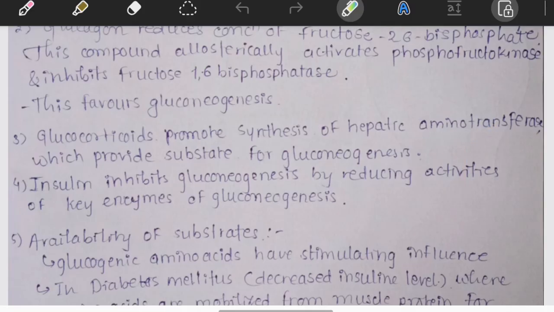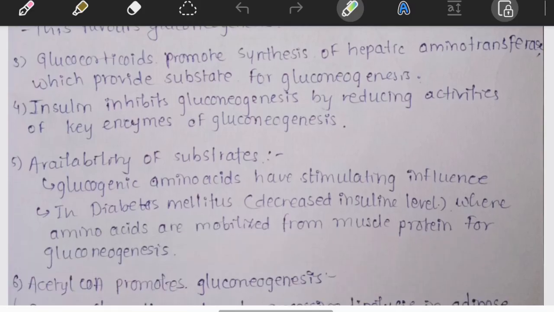Now think about insulin. After eating, blood glucose rises and insulin is released. Should gluconeogenesis continue? No. Insulin suppresses gluconeogenesis. How? It reduces the activity of key gluconeogenic enzymes. So remember one golden rule: insulin is a storage hormone and glucagon is a fasting hormone. Whenever you forget, just think about fasting versus feeding. Everything becomes easy.